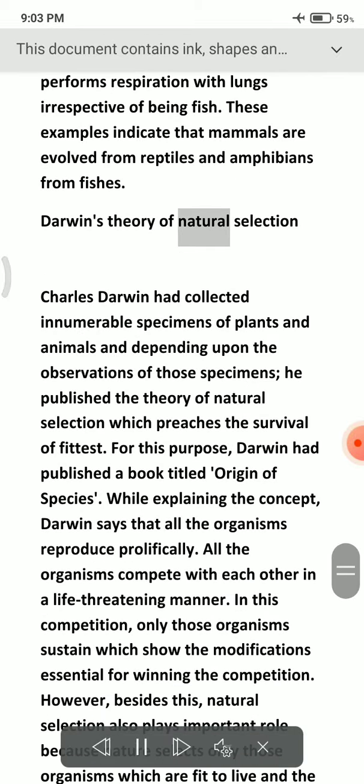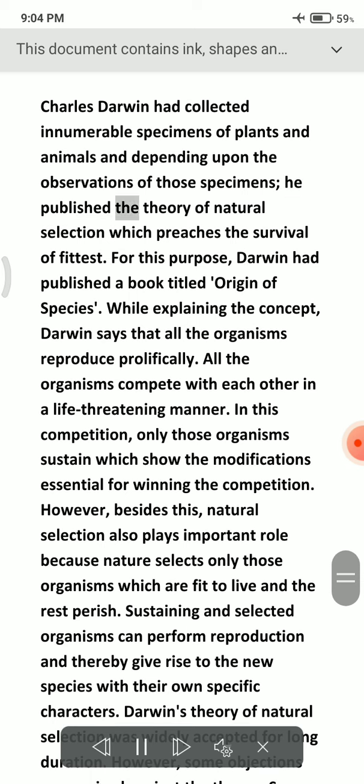Darwin's theory of natural selection. Charles Darwin had collected innumerable specimens of plants and animals, and depending upon the observations of those specimens, he published the theory of natural selection, which preaches the survival of the fittest.